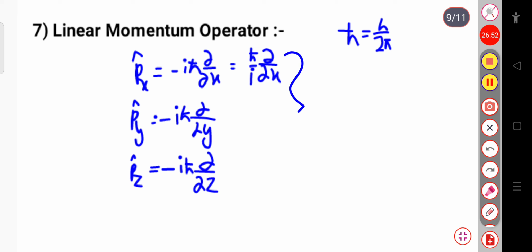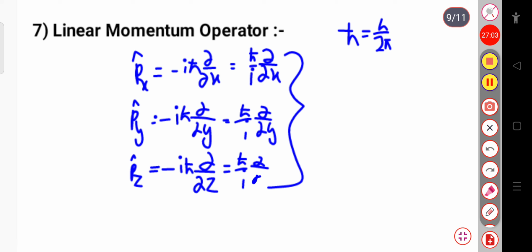In general, these can also be written as h cut by i dou by dou y and h cut by i dou by dou z. So in general we can write p cap equal to minus i h cut into the delta operator.